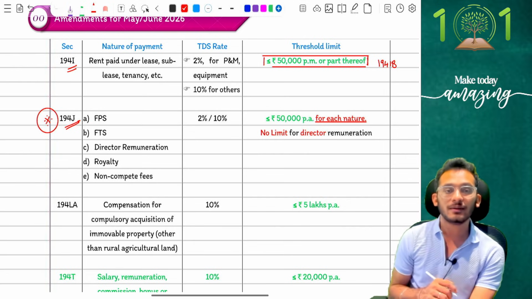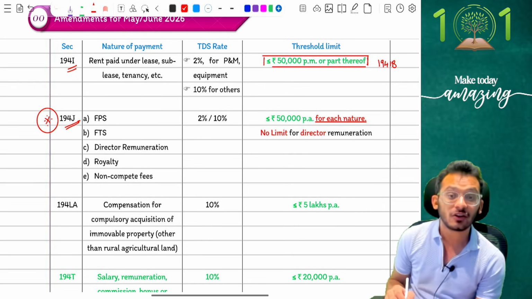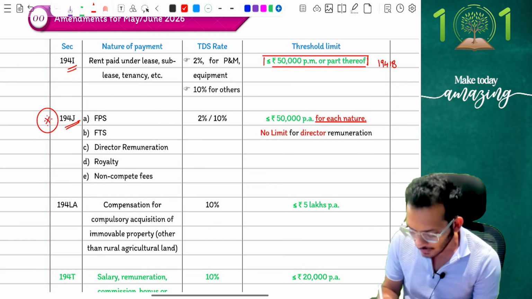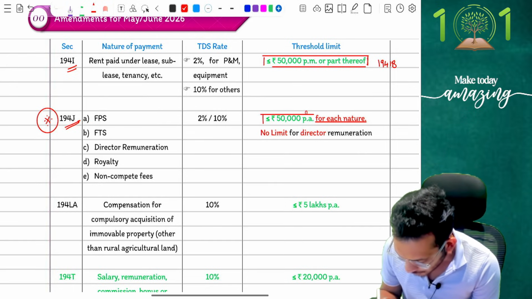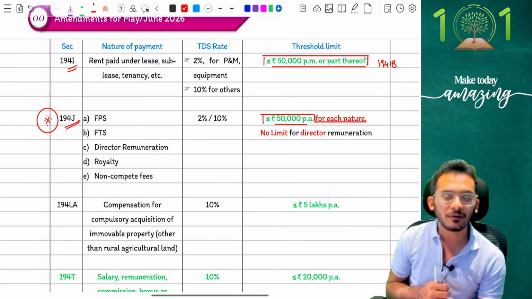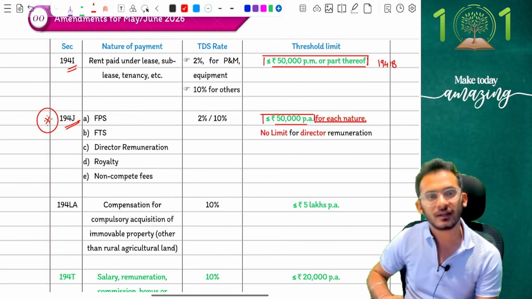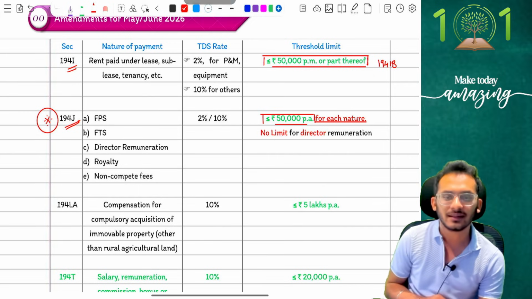Until last year, they used to come and say, I will deduct TDS at the rate of 2% or 10% for a threshold limit of 30,000 rupees. This year, the threshold limit has been changed. The threshold limit is now no more 30,000. The threshold limit is now 50,000 rupees. So now I will not be deducting TDS up to 50,000 rupees on each nature of payment. I will only be deducting TDS after 50,000 rupees worth of payments which are received by you.